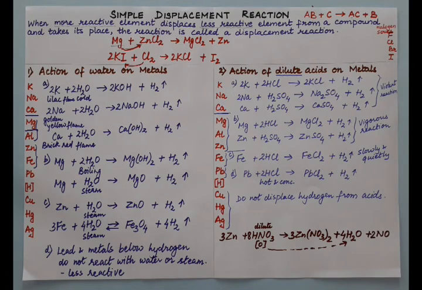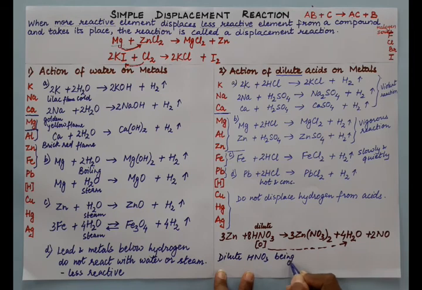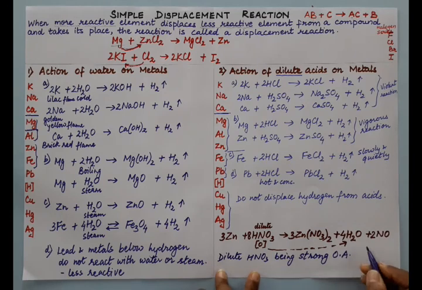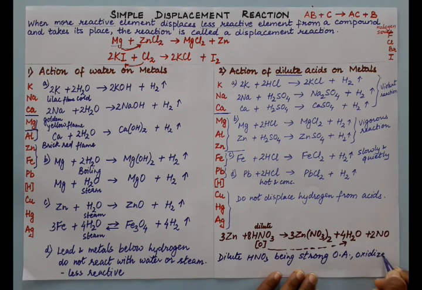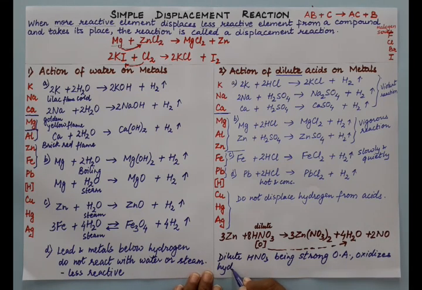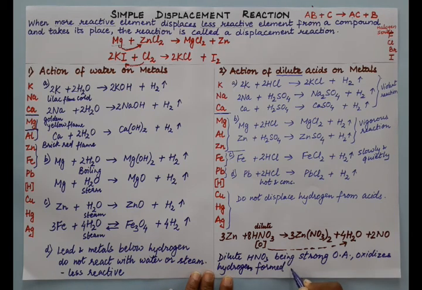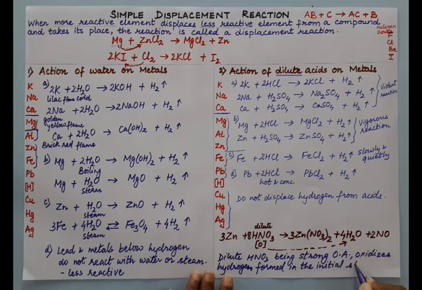So what we have to remember is that when metals react with dilute nitric acid, dilute HNO3, being a strong oxidizing agent, oxidizes the hydrogen formed in the initial stage to water.